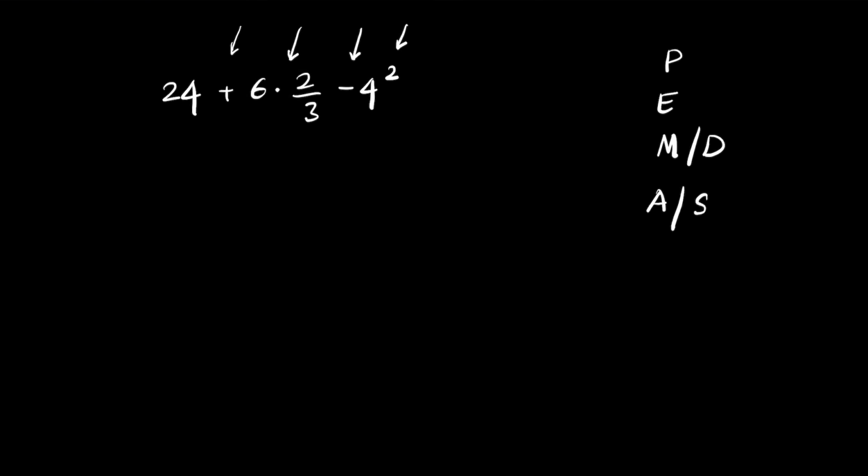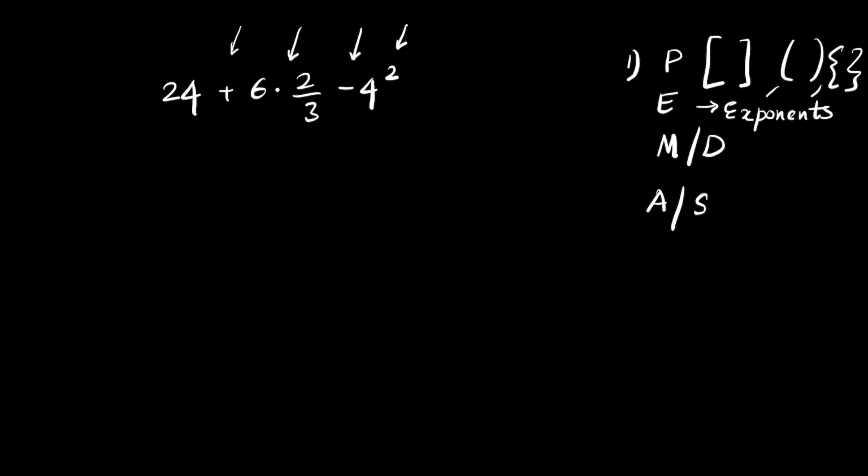PEMDAS. What we do here: the first preference is always given to parentheses. So anything in brackets, or parentheses in general. Next come exponents, so always give priority to exponents.